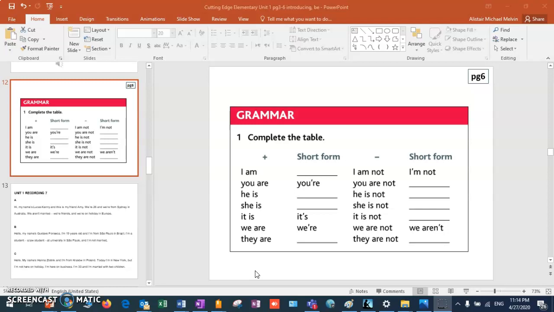Okay, so in this table we have the long form and the short form. So I'll just read them. I am, I'm, you are, you're, he is, he's, she is, she's, it is, it's, we are, we're, they are, they're, I am not, I'm not, you are not, you're not, he is not, he's not, she is not, she's not, it is not, it's not, we are not, we aren't, they are not, they aren't.